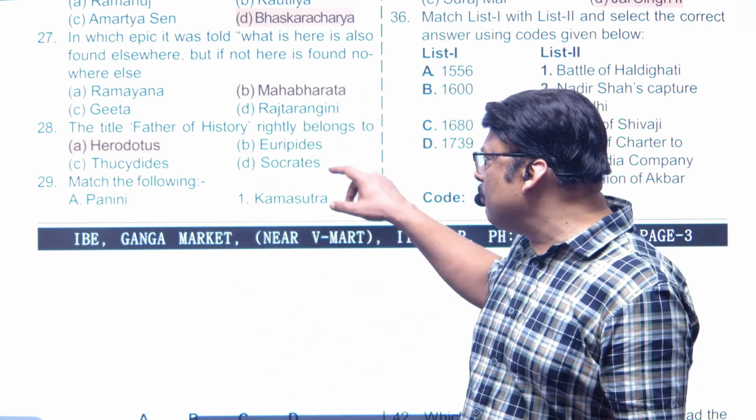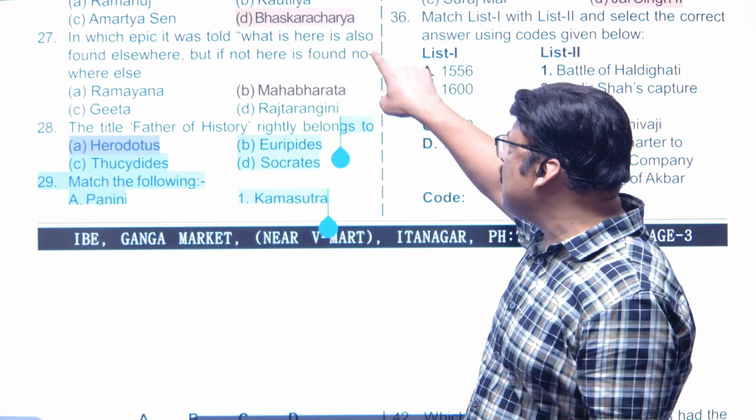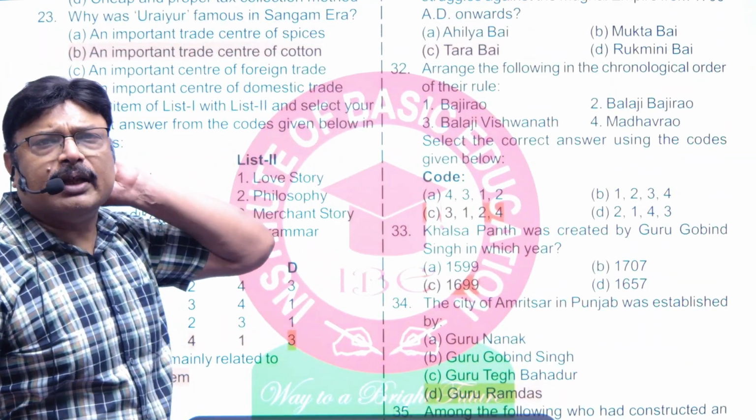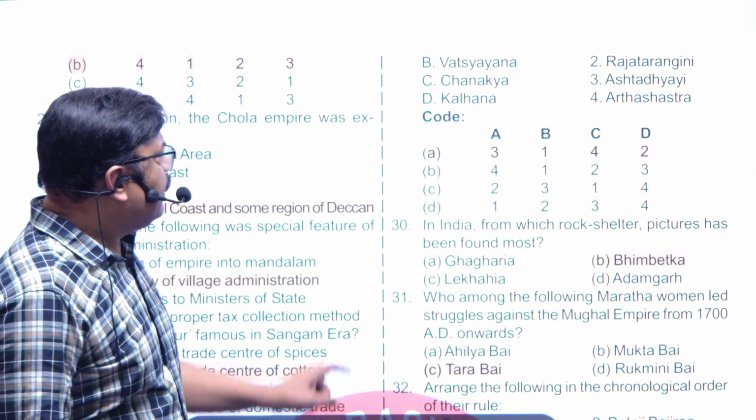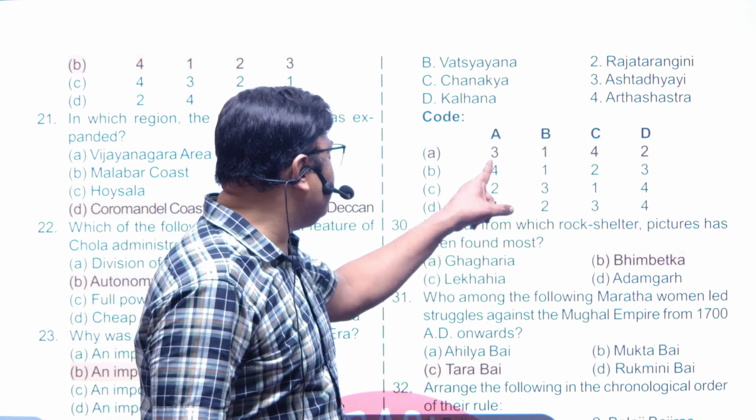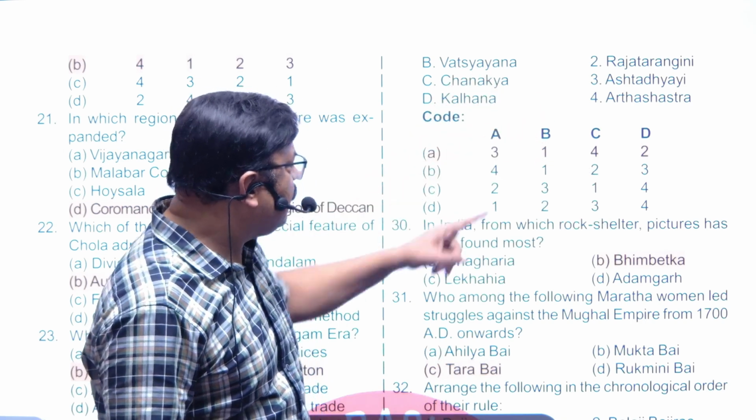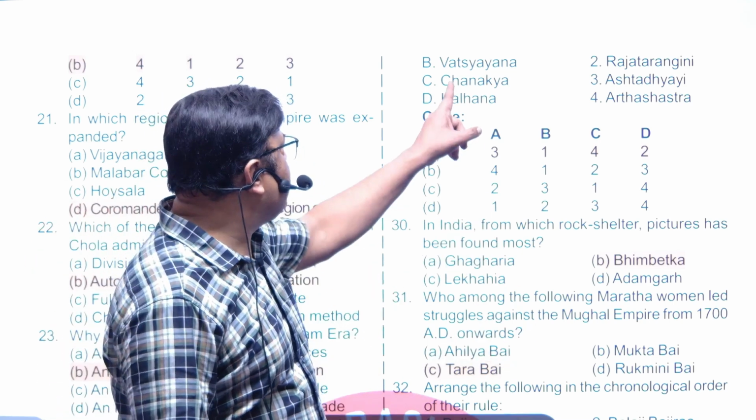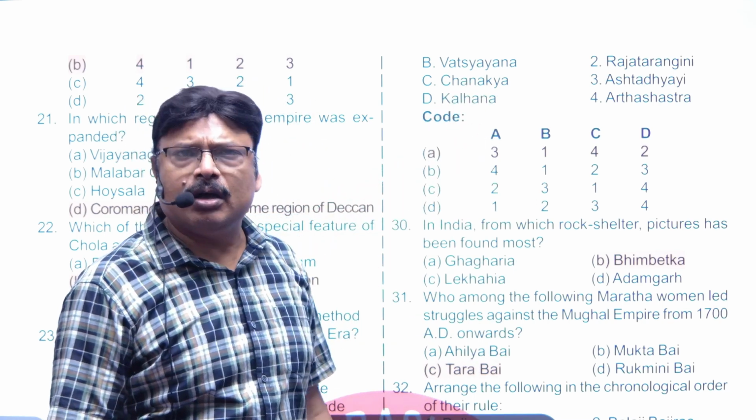Now again we have to match the following, and A says Panini. Panini wrote the book Ashtadhyayi. Ashtadhyayi was the first book written on Sanskrit grammar. So for A it would be 3. 3 is only in one option, so from here the answer is determined. But Vatsyayana wrote the book Kama Sutra, right? And Kama Sutra is the first book on sex in the world. Then obviously you have Chanakya, who has written the book Arthashastra, right? Kalhana had written the book Rajatarangini.